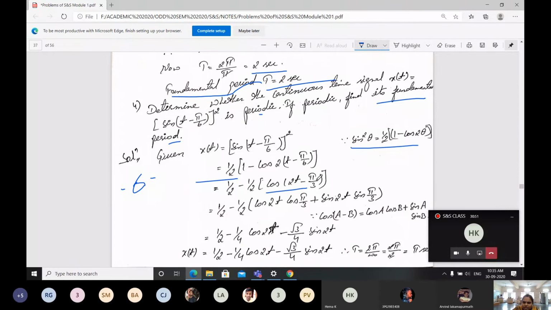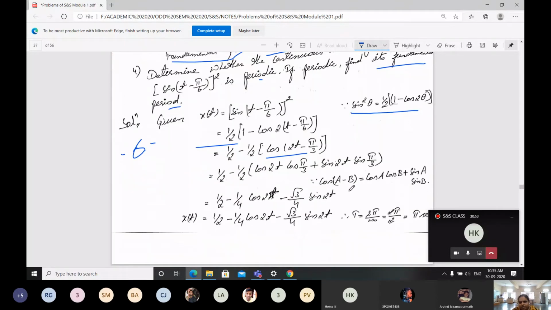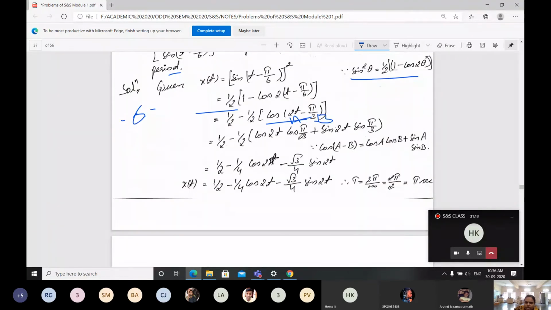Here we have the cos A minus B equation. What is cos A minus B? Cos A cos B plus sin A sin B. Using that equation here, this is our A and this is our B. So cos 2t cos pi by 3 plus sin 2t into sin pi by 3. What will you be getting? What is our cos pi by 3? If you solve, just go directly, don't write.